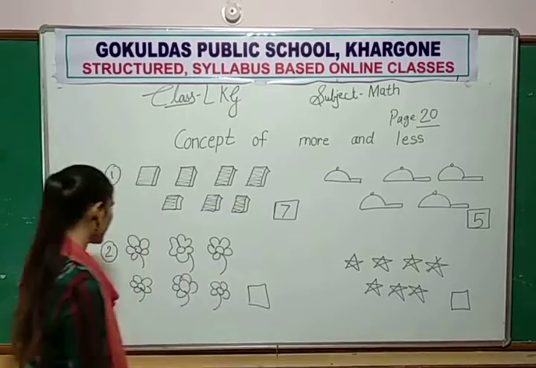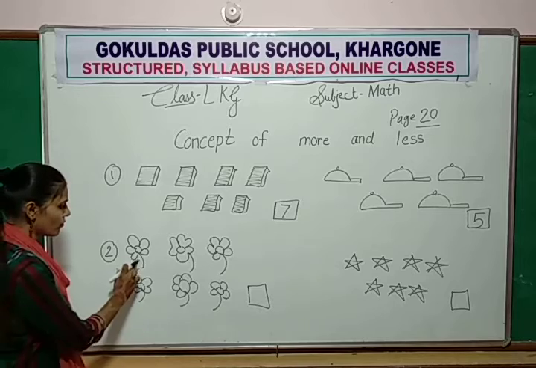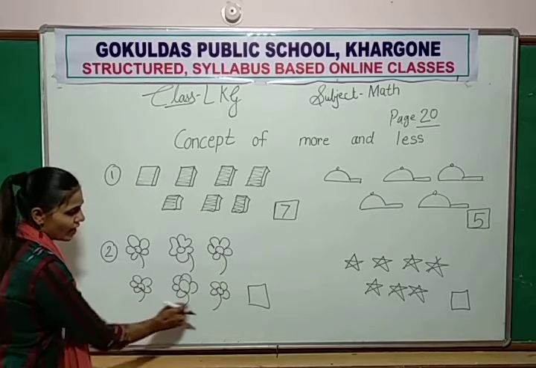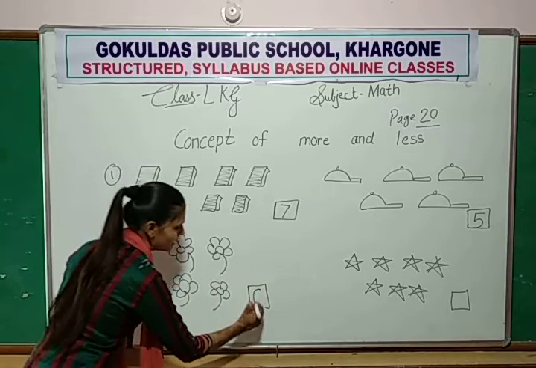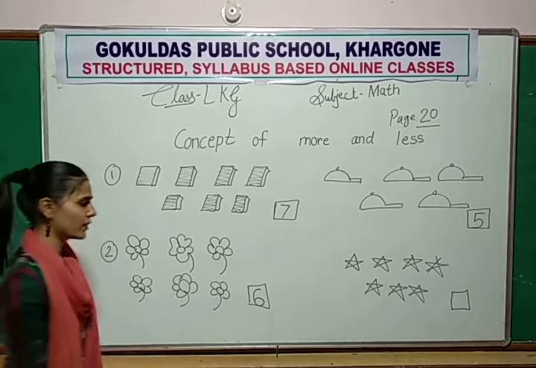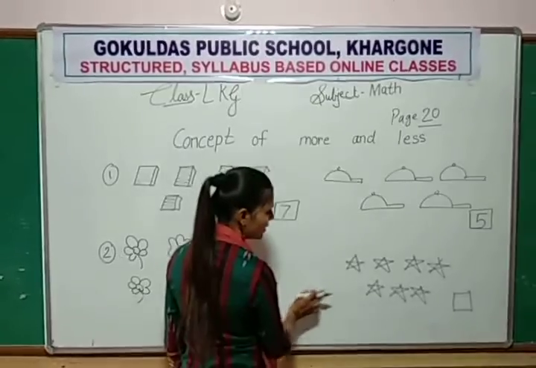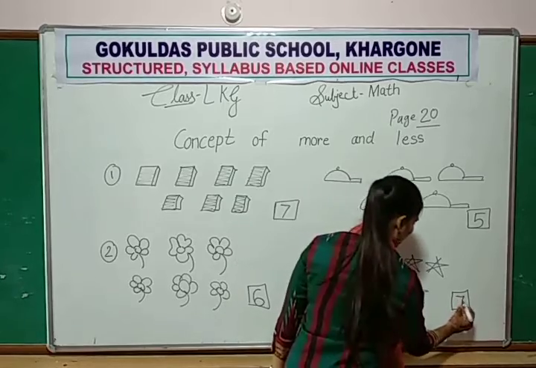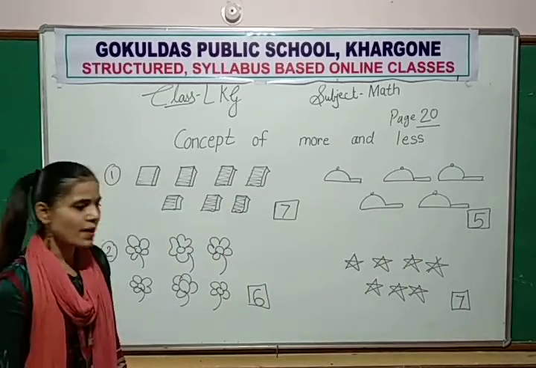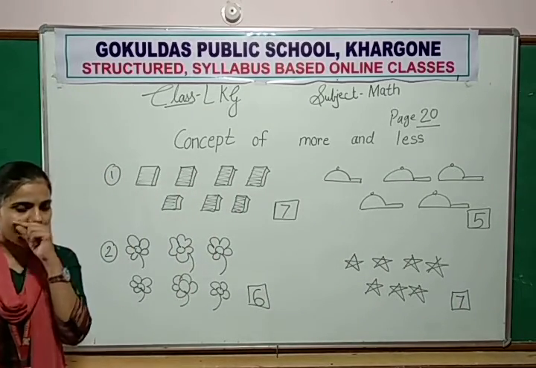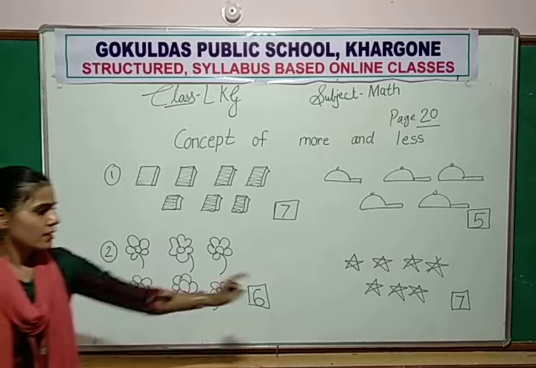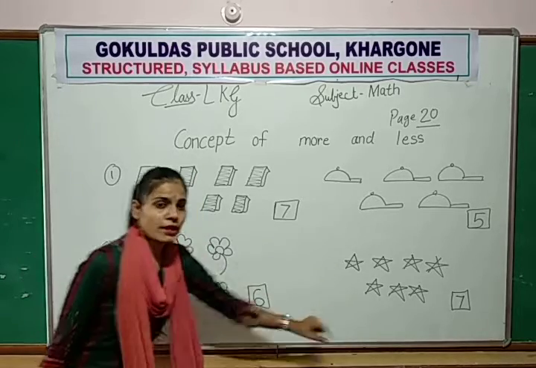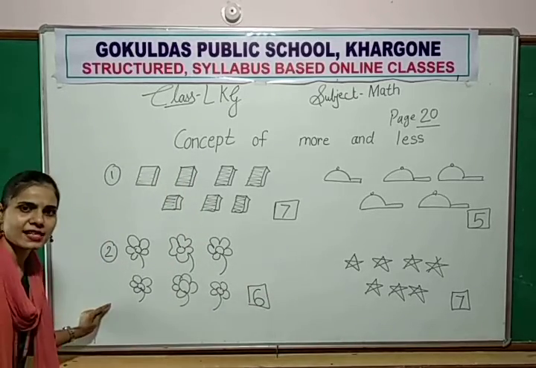So first, how many flowers are there? 1, 2, 3, 4, 5, 6. So here we write number 6. Now how many stars are there? 1, 2, 3, 4, 5, 6, 7. So here we write 7. Now which number is more and which is less? Stars are more and flowers are less.